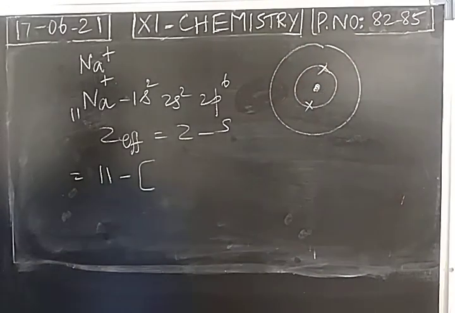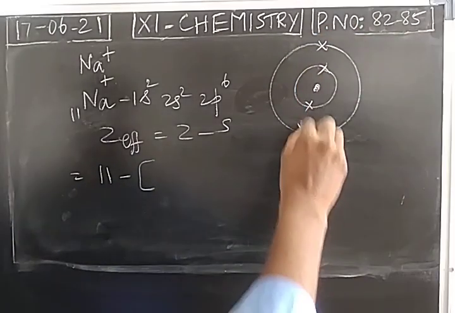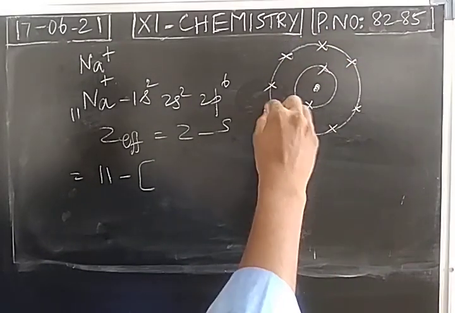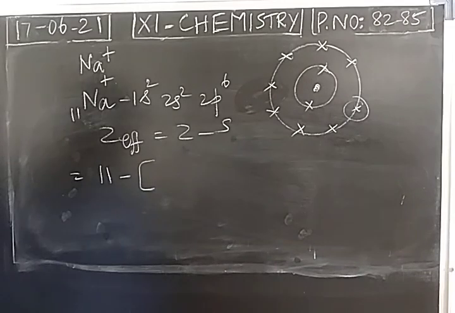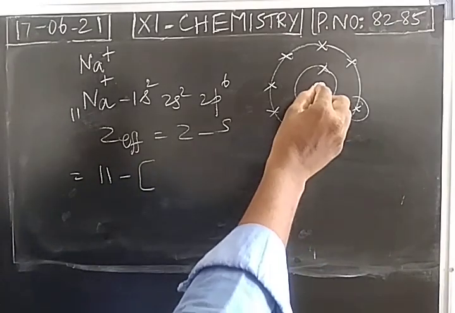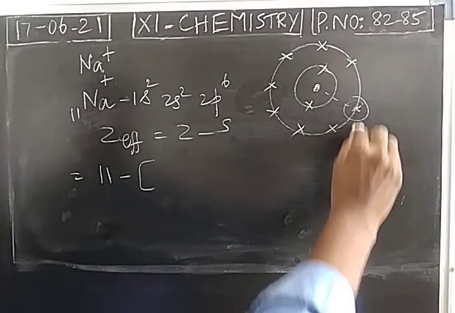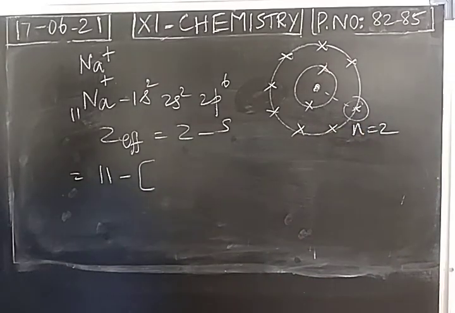Two electrons are present in the first shell and 8 electrons are present in the second shell. We fix the last electron, and this attraction is shielded by electrons present in the second shell as well as electrons present in the first shell. So the nth shell is nothing but the second shell, isn't it?